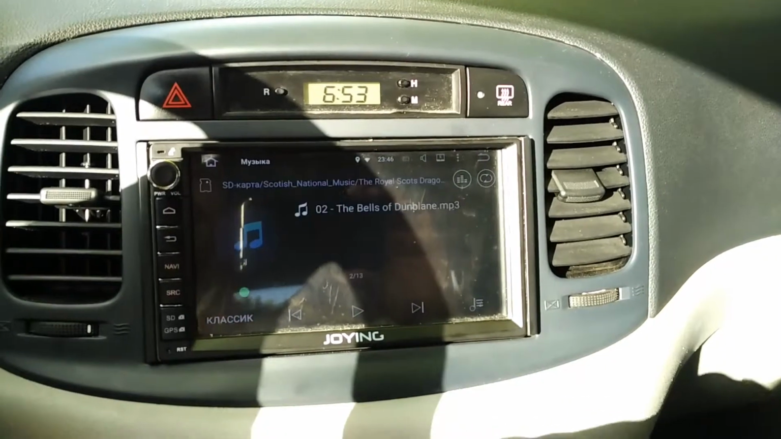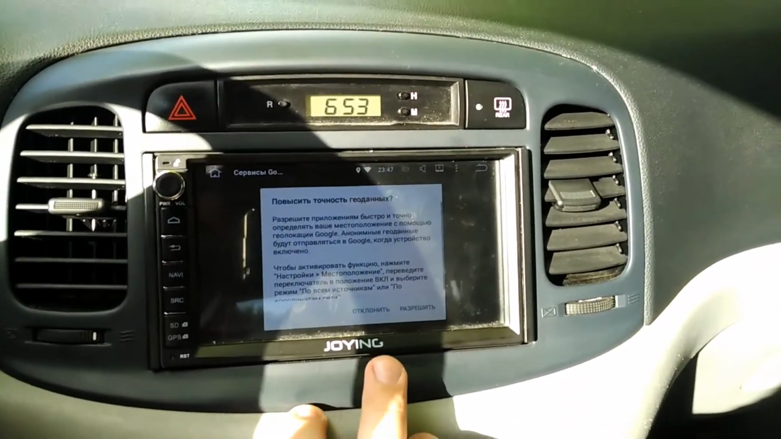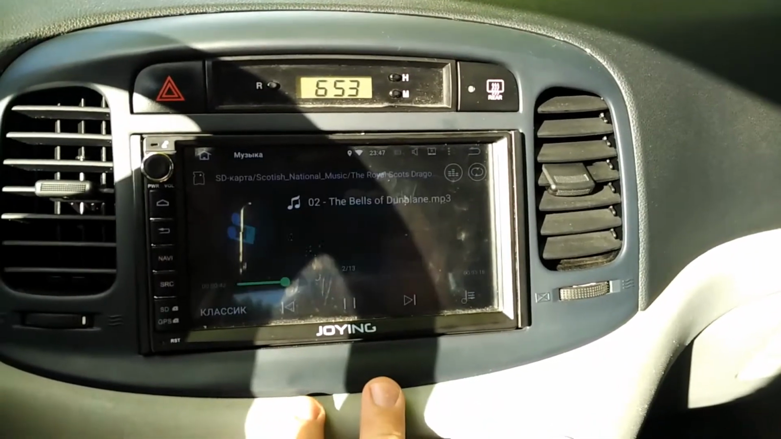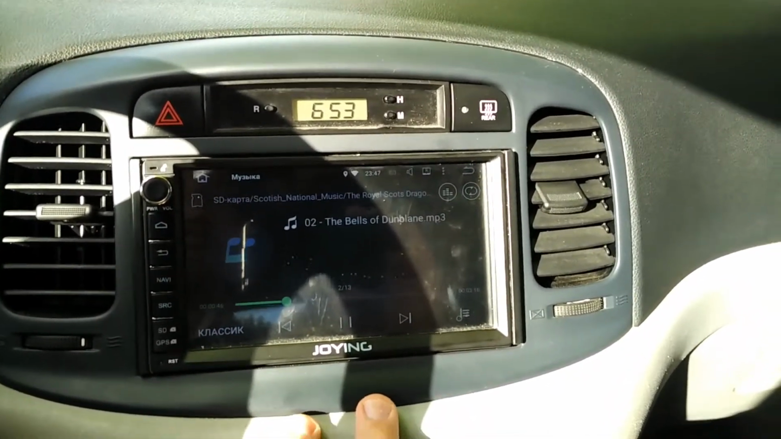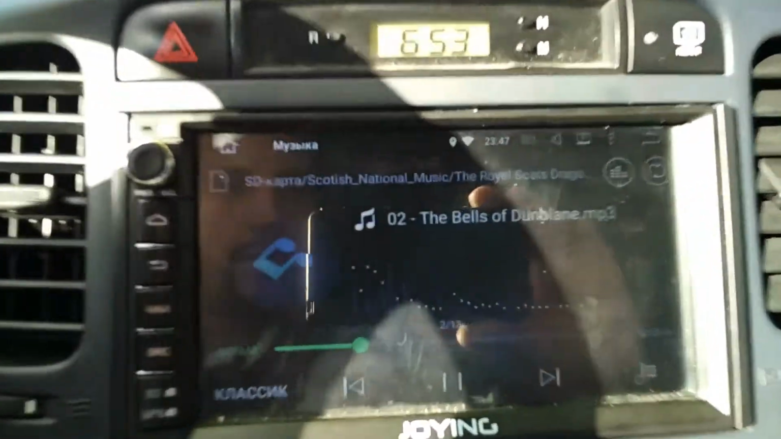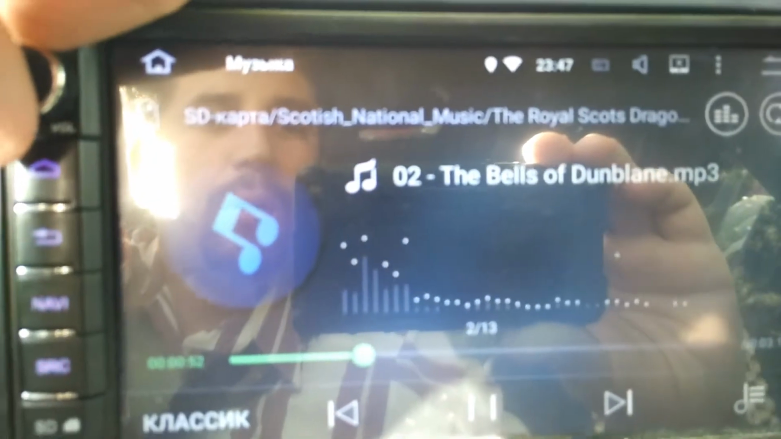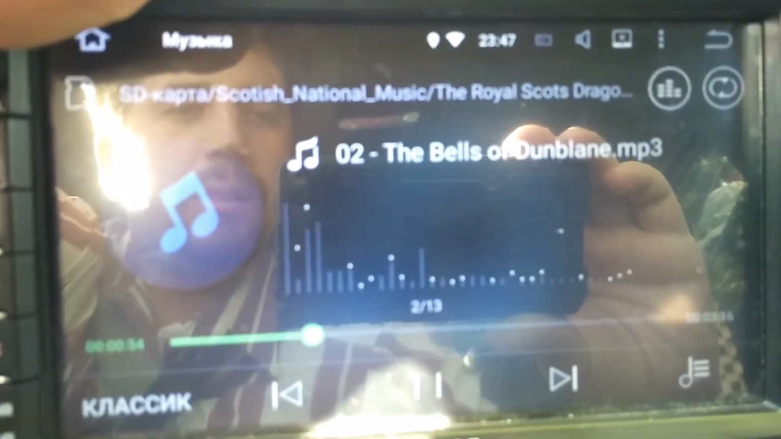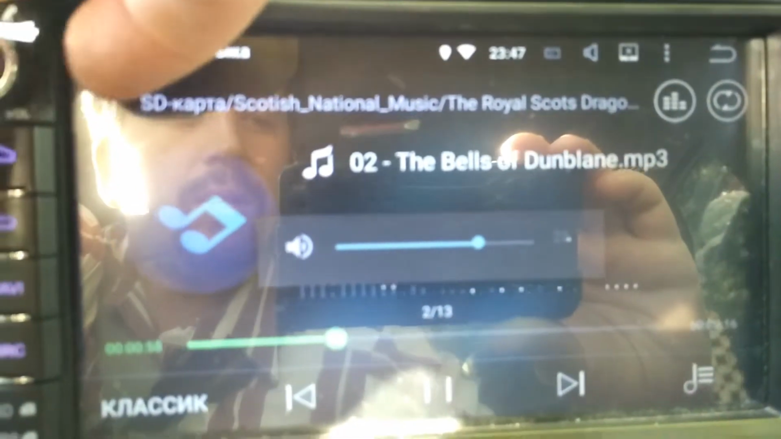Okay, so let's see. There is an auto-run launch of the media player, so it plays. However, there is no audio, so I am increasing the volume. You should see this on the screen.